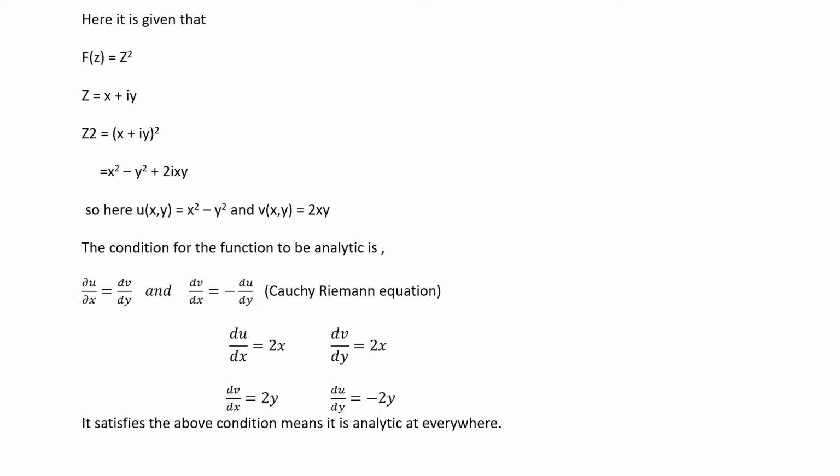The condition for the function to be analytic is the Cauchy-Riemann equations: del u by del x is equal to del v by del y, and del v by del x is equal to minus del u by del y. By finding del u by del x, del v by del y, del v by del x, and del u by del y, we find that del u by del x is equal to del v by del y, and del v by del x is equal to minus del u by del y. Because it satisfies the above conditions, it is analytic everywhere.